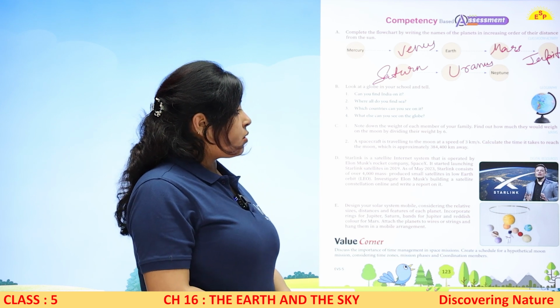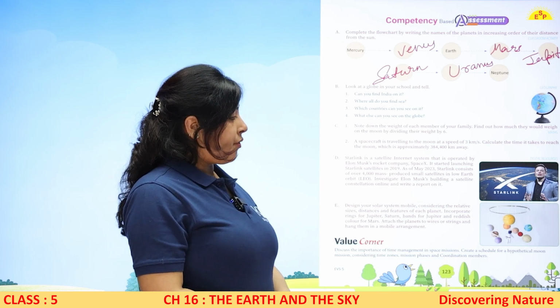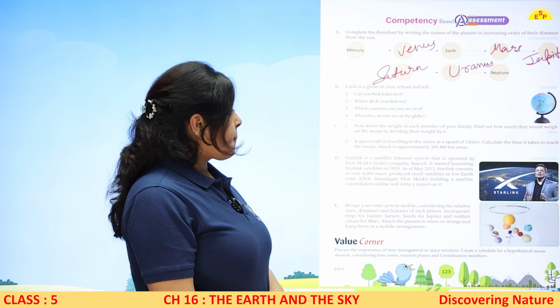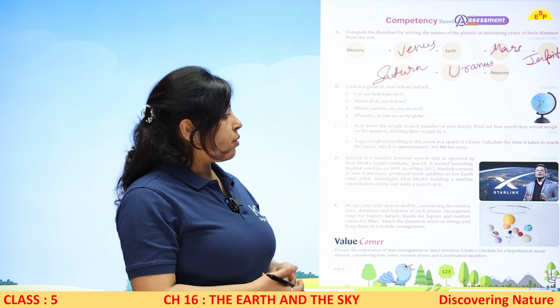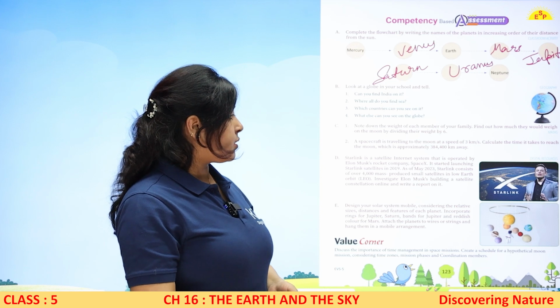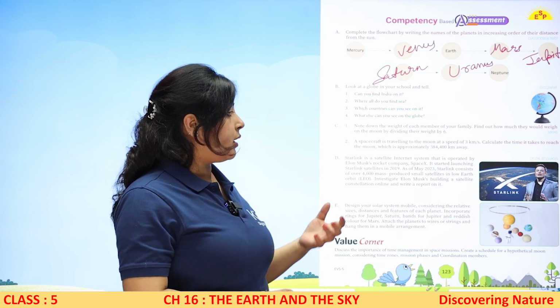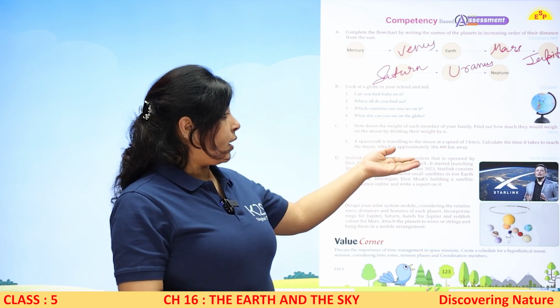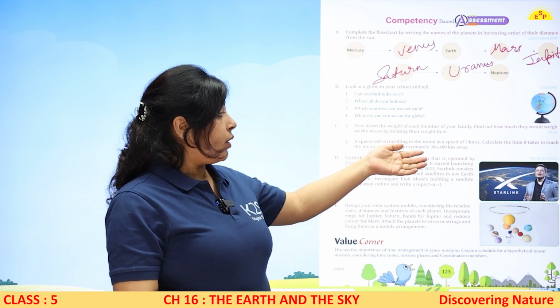Now you have to note down the weight of each member of your family. Find out how much they would weigh on the moon by dividing their weight by 6. Okay. A spacecraft is traveling to the moon at a speed of 3 km per second. Calculate the time it takes to reach the moon, which is approximately इतना distance away. So we know कि moon जो है इतना दूर है, तो हमें क्या calculate करना है?